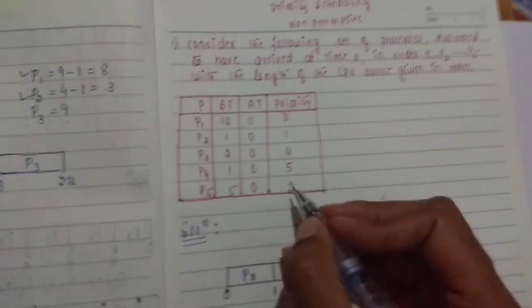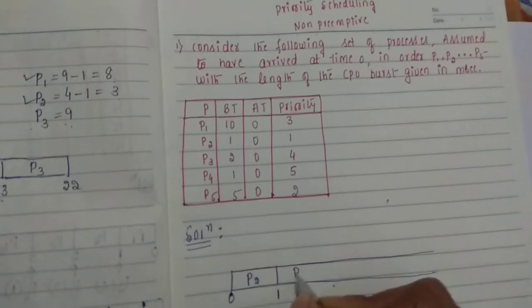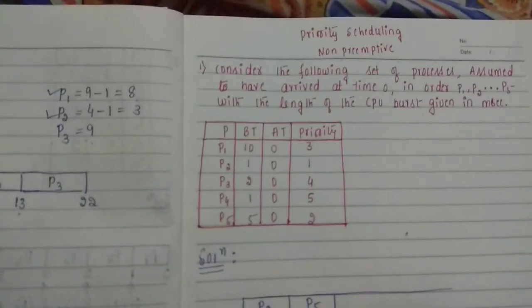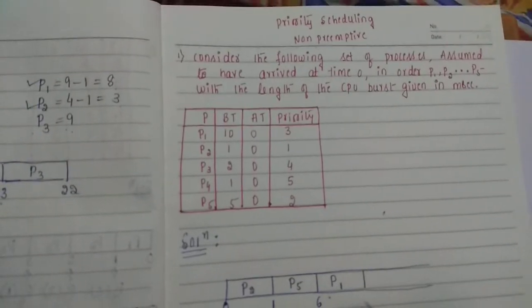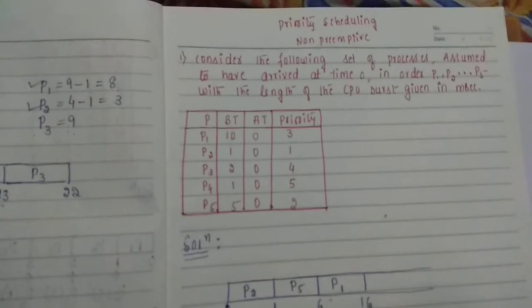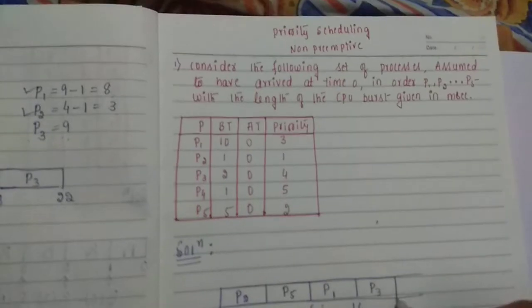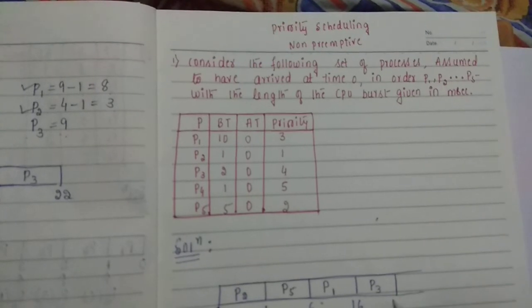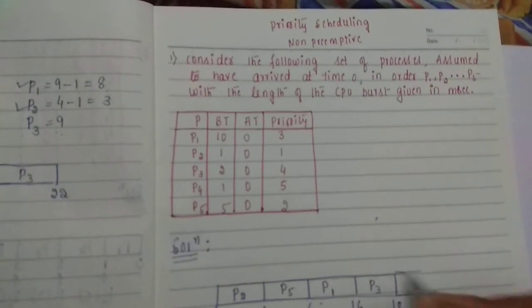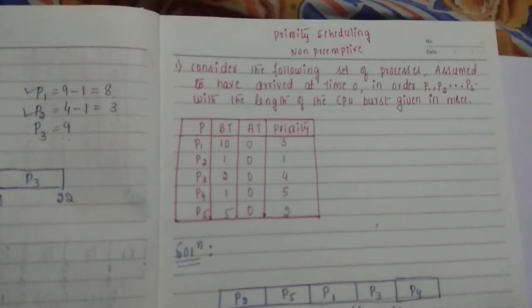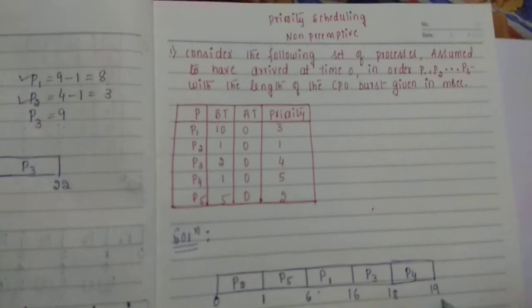Next priority process is P5. It has a burst time of 5 milliseconds, so it will be 6. Next priority process is P1. It has a burst time of 10 milliseconds, so it will be 16. Next priority is P3, with a burst time of 2 milliseconds, so it will be 18. And next priority is the P4 process, with 1 millisecond, so it will be 19.